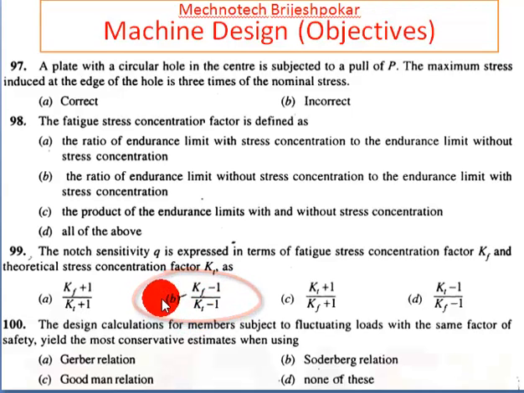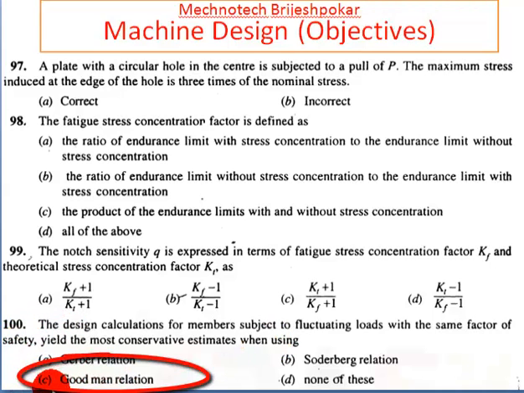So answer is B. Now last, 100, the design calculations for the members subjected to fluctuating loads with the same factor of safety yield the most conservative estimates when using, answer is Goodman relation, because here it is considered as a yield. So here answer is C, Goodman relation.